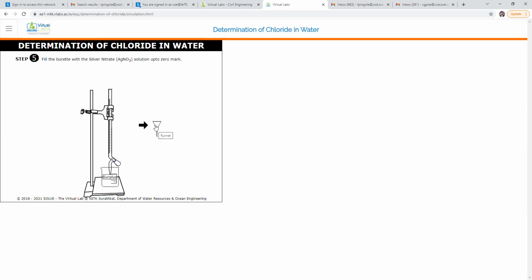First, fix the funnel into the burette. Remove the cap of the AgNO3 bottle. Then we are adding AgNO3 into our burette up to the 0 mark. Here is the 0 mark present on the burette. As you can see, in our burette there is marking. Remove the funnel. Fifth step is done.